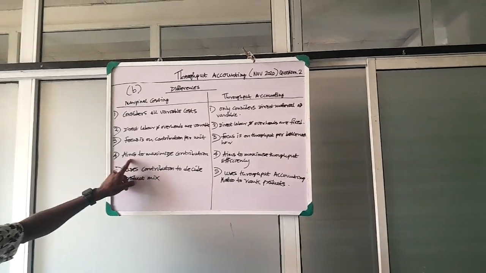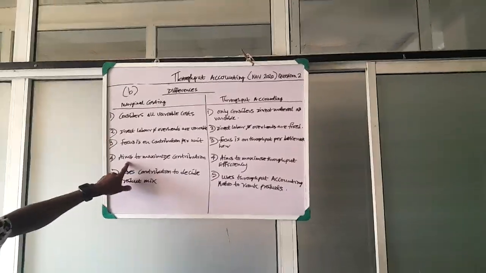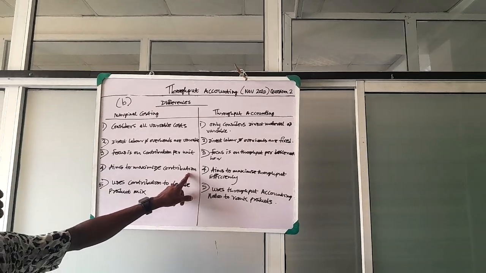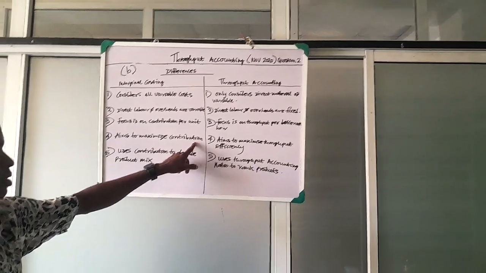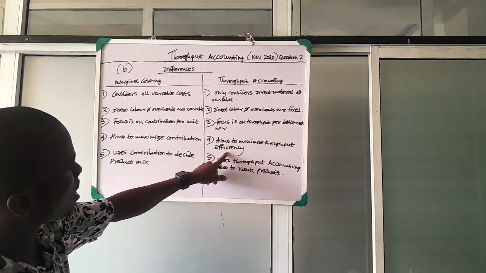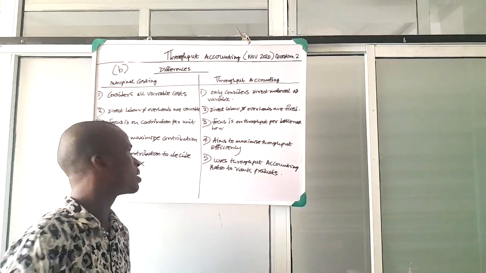Fourthly, marginal costing aims to maximize contribution; you can see we use the contribution to arrive at profit. Throughput accounting aims to maximize throughput efficiency.